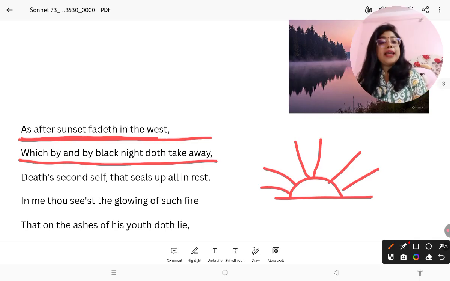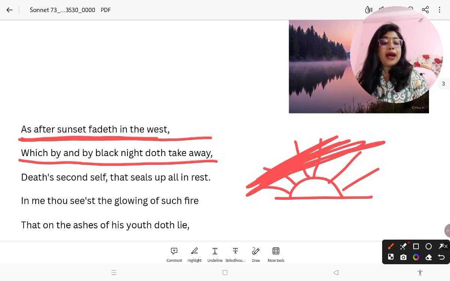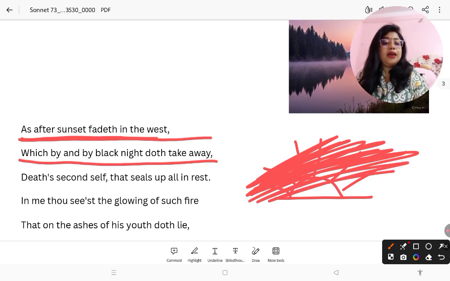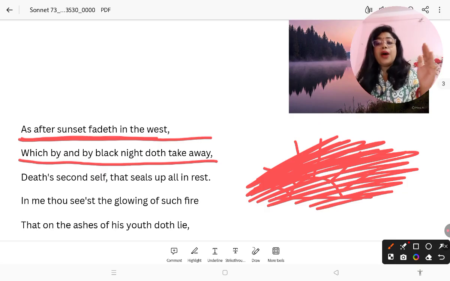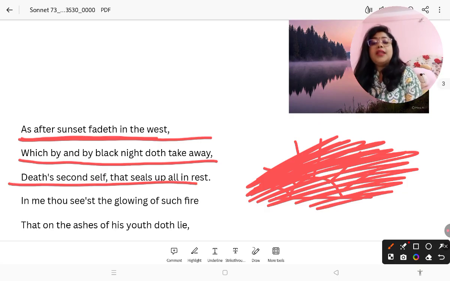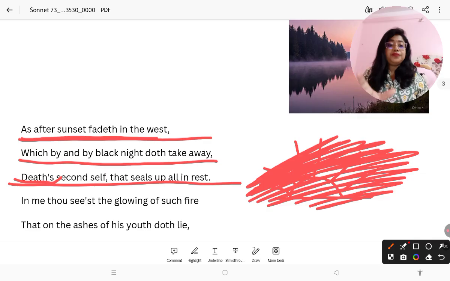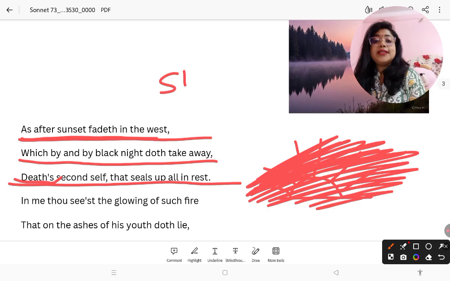Okay, so the sky, you can see from the picture also that the sky is now red in color or purple in color. But when the dark is replacing the sky, night arrives. Okay, so which by and by black night doth take away death's second self that seals up all in rest. So death is here personified as a person, and death's second self means sleep. Okay, death's second self means sleep.